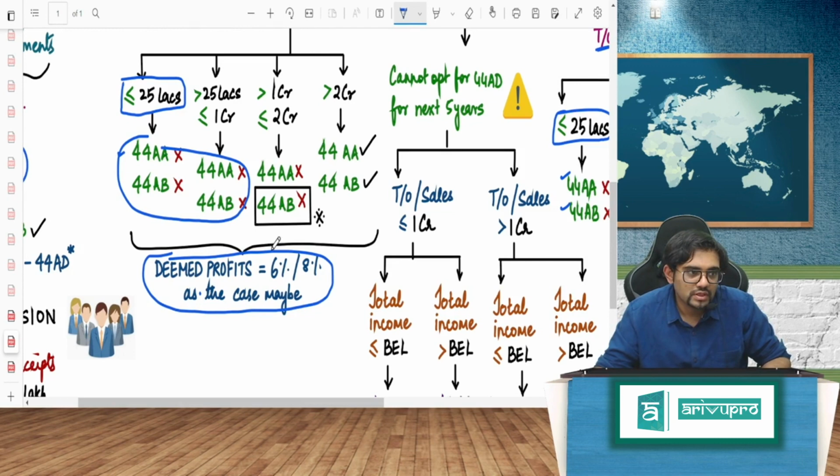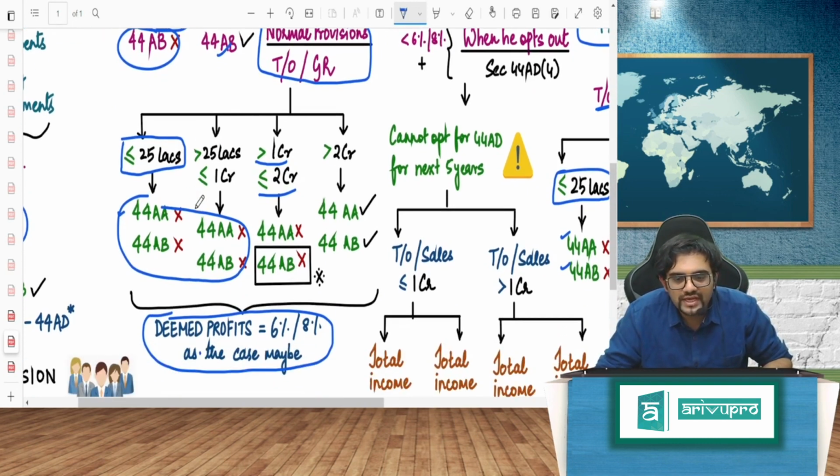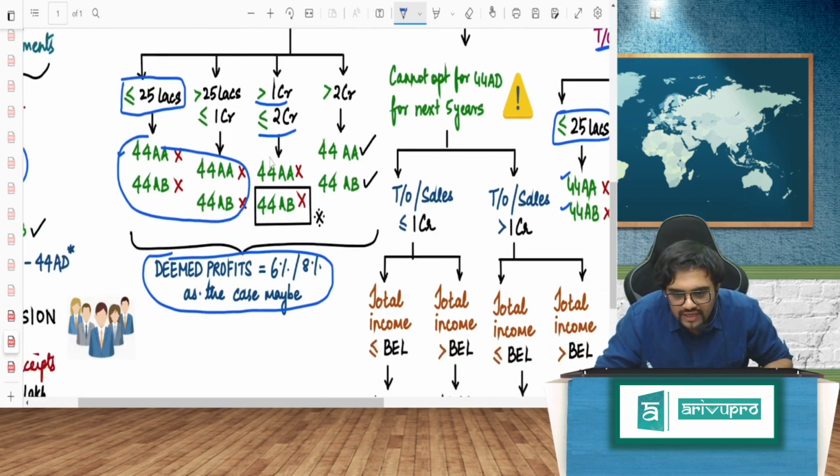But if you are opting, and your deemed profits, whatever you are claiming, and your turnover and gross receipts are more than 1 crore, less than or equal to 2 crore, then 44AA will not come. Important point, 44AB also will not come. Why?